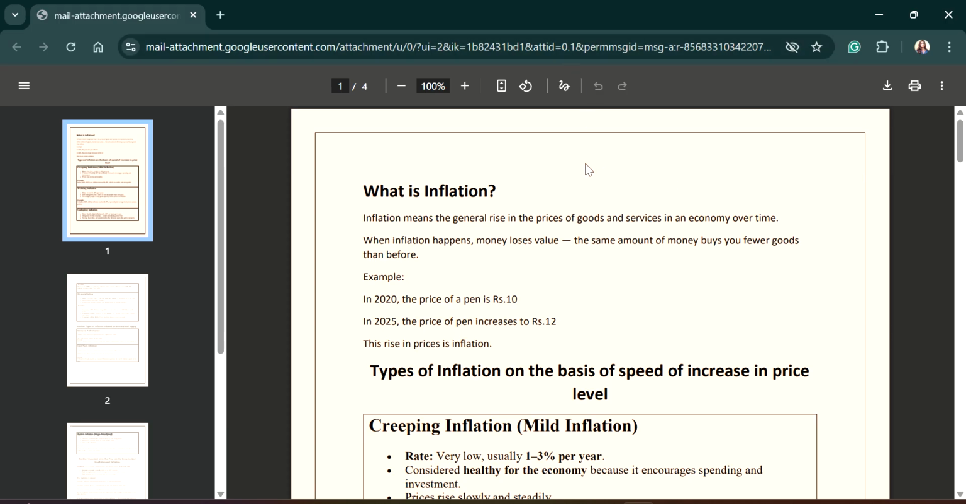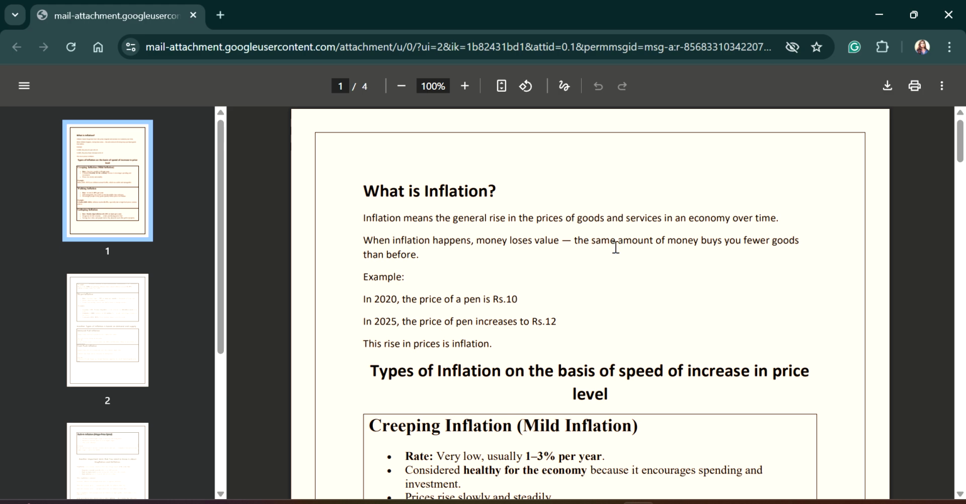So, what is inflation? Inflation is the general rise in the price of goods, commodities and services in an economy over a period of time. For example, in the year 2020, if the price of a pen was rupees 10 and in the year 2025 the price of the pen increases to rupees 12, then this rise in price is called inflation.